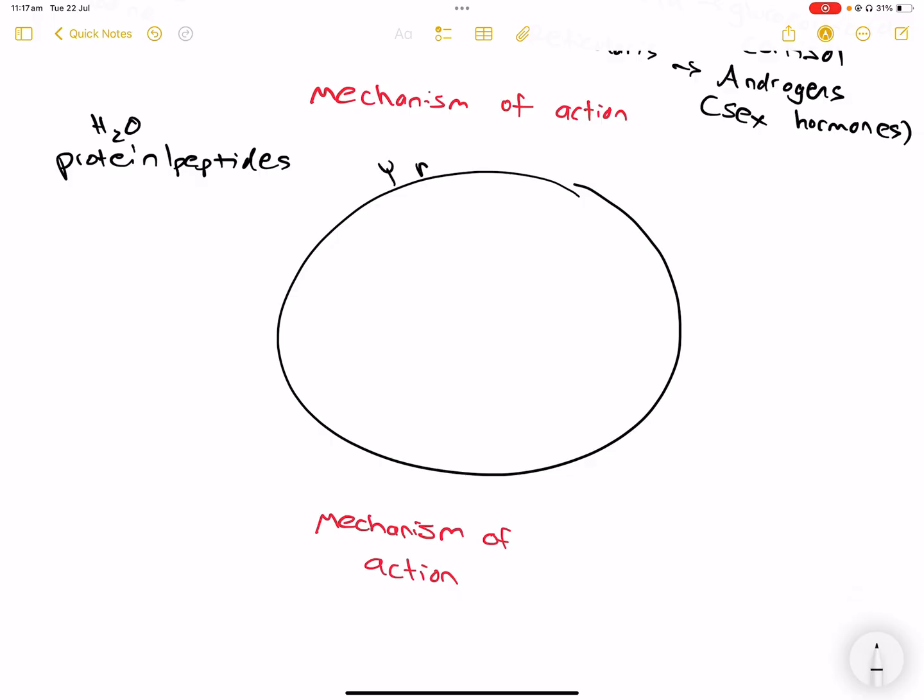So it binds to a membrane receptor, and once it's bound, it triggers secondary messengers. These secondary messengers could be like calcium, they could be cyclic AMP, right, and others.